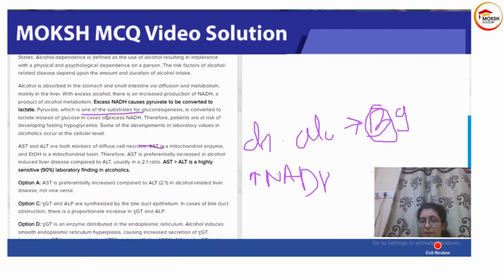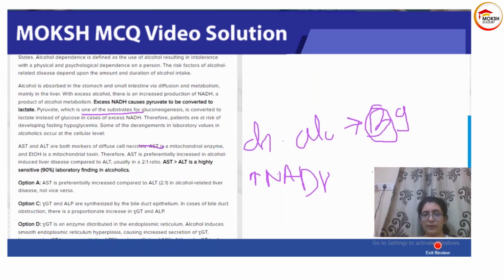Whenever there is less glucose in your body, pyruvate goes in reverse and gets converted into glucose through gluconeogenesis. So you are decreasing the substrate of gluconeogenesis, which is the body's mechanism to save itself whenever it doesn't get food, and that is why the glucose level is low in a patient with severe alcohol poisoning.